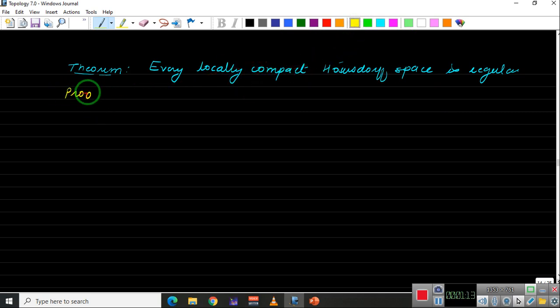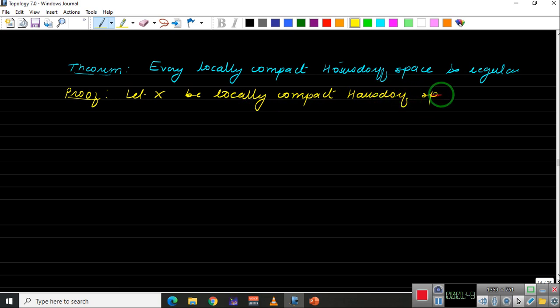Proof. To show that every locally compact Hausdorff space is regular, we will make use of the last theorem, that is, that necessary and sufficient condition. So let us take a locally compact Hausdorff space. Let X be a locally compact Hausdorff space.